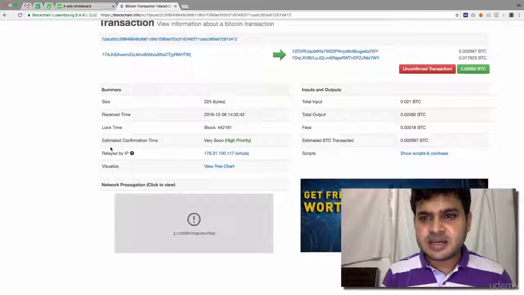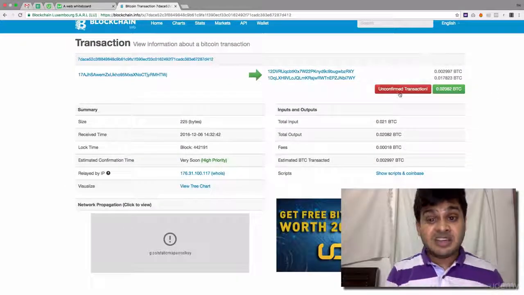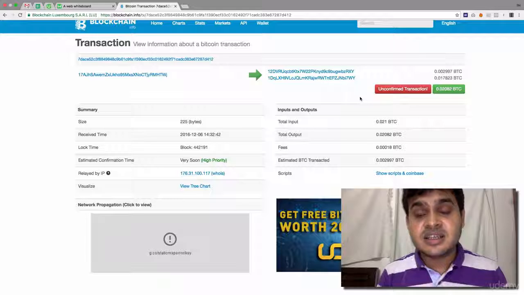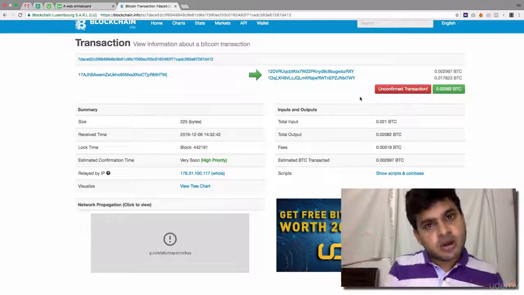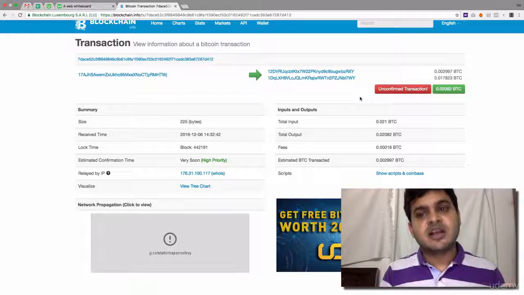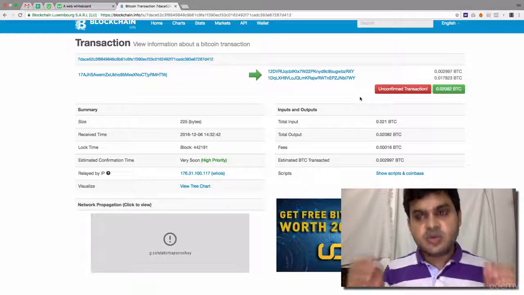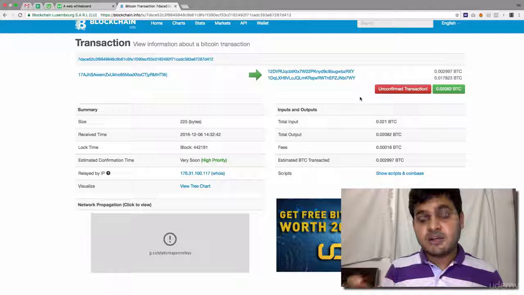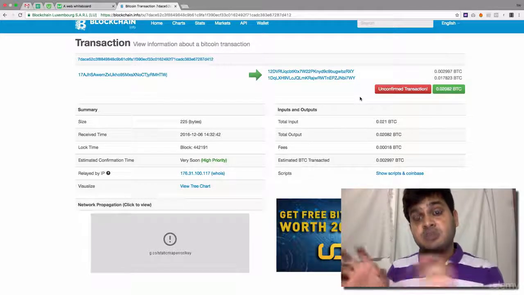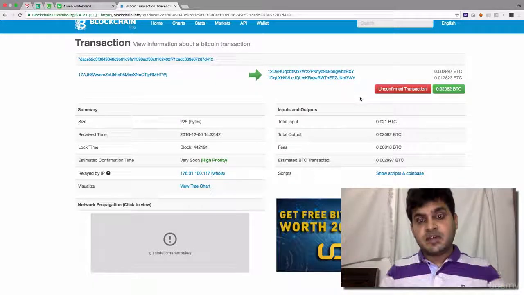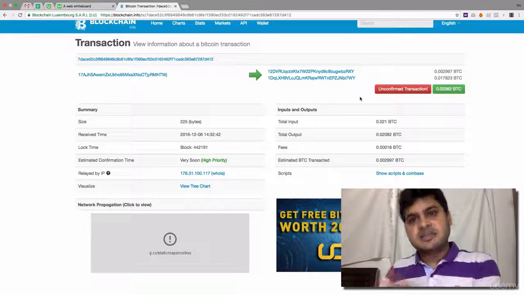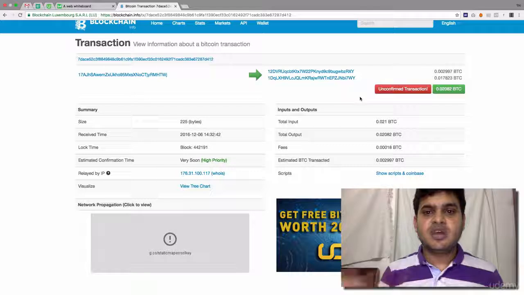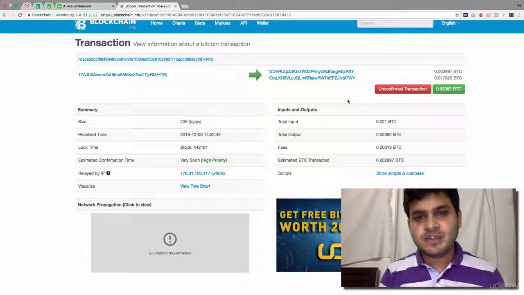So this is one sample transaction, simple, right? When we say unconfirmed transaction, it means the transaction has been announced but it has not been recorded into a block by any miner. That's called an unconfirmed transaction. So when a miner records the transaction into a block and announces that block to everyone, and that block is used to build the next block, that means that transaction is confirmed and you can now access the money.